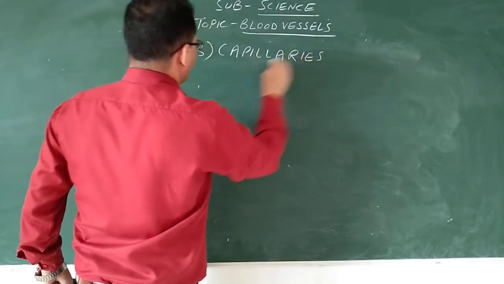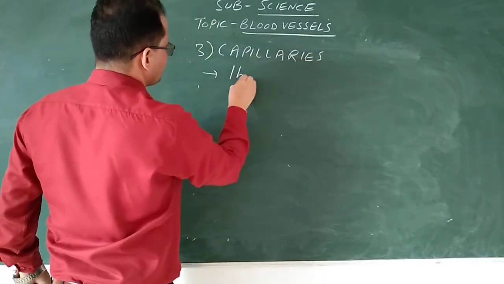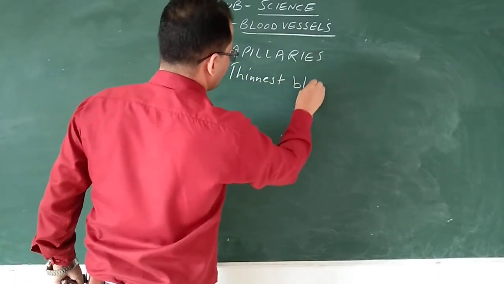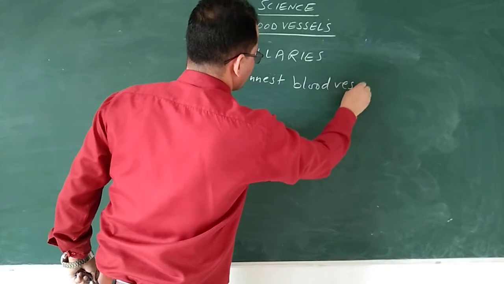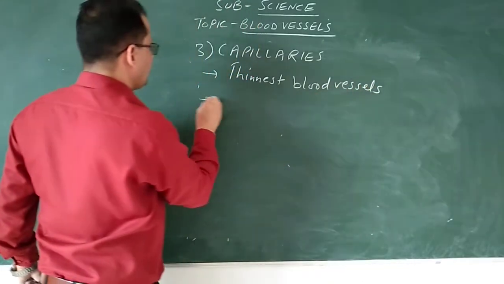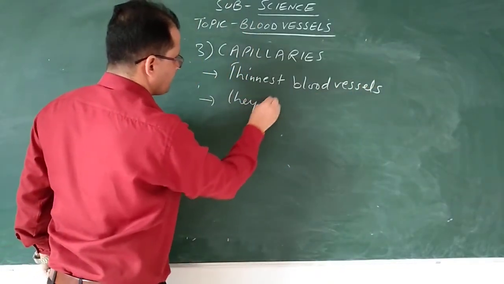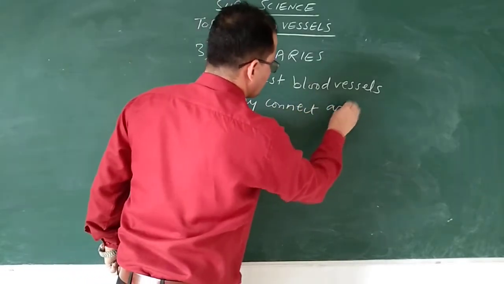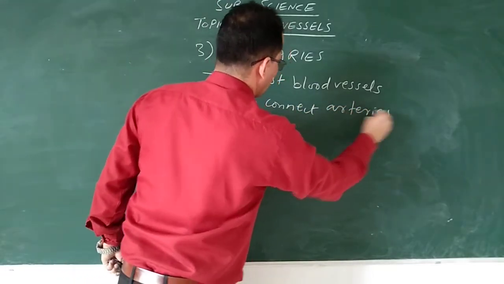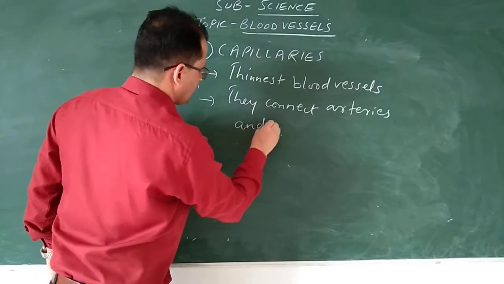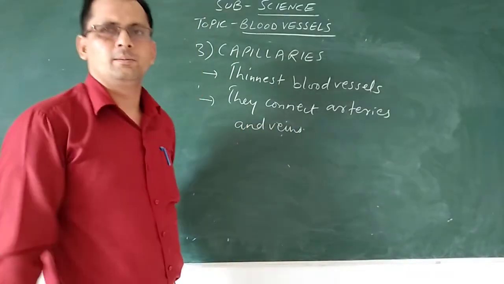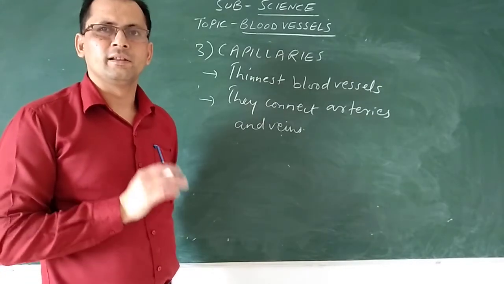Capillaries, these are the thinnest blood vessels. Okay, they connect arteries and veins. Okay, so these are the three types of blood vessels in the body.